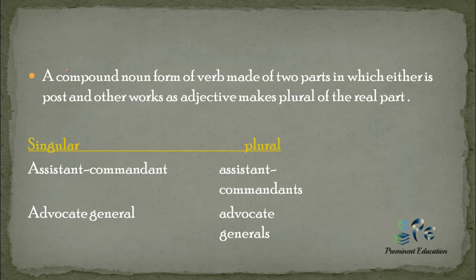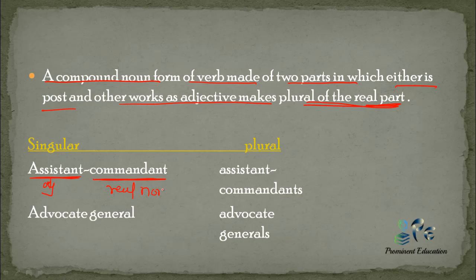Now moving on to the next rule, a compound noun made of two parts in which either is a post or the other works as an adjective makes plural of the real part. As I have previously told you, if a compound noun has two words and the first one is an adjective, to make it plural we will change only the real noun.